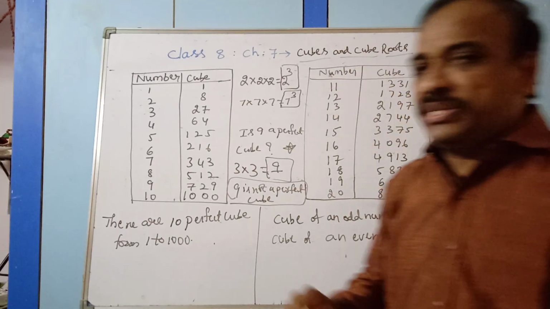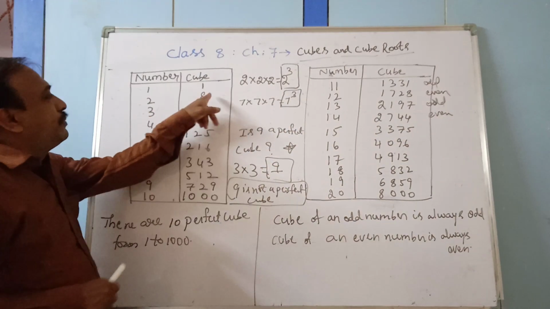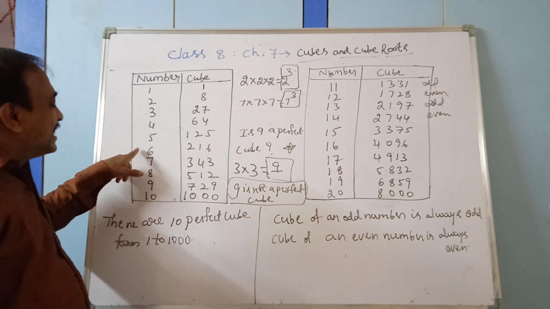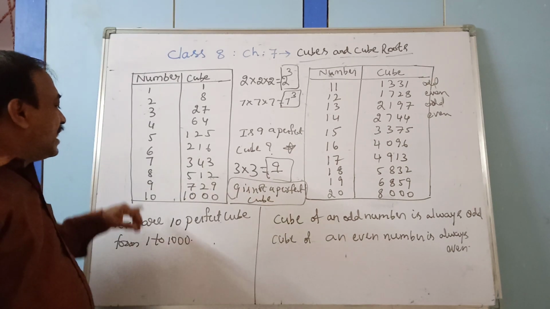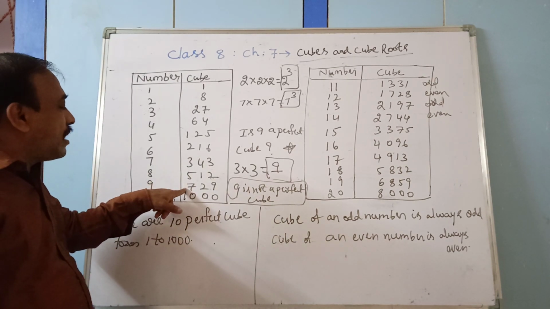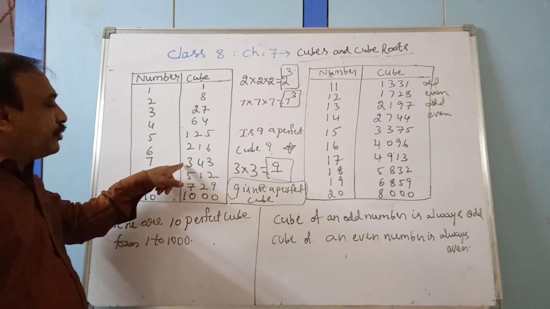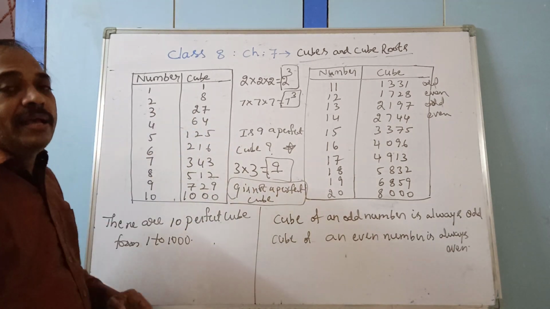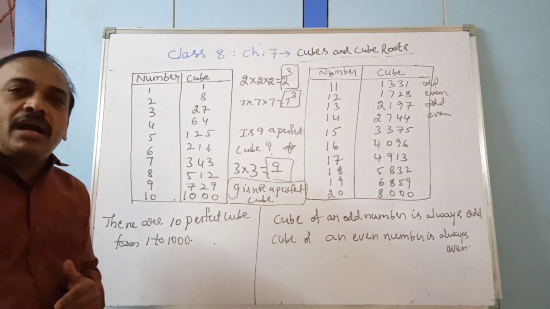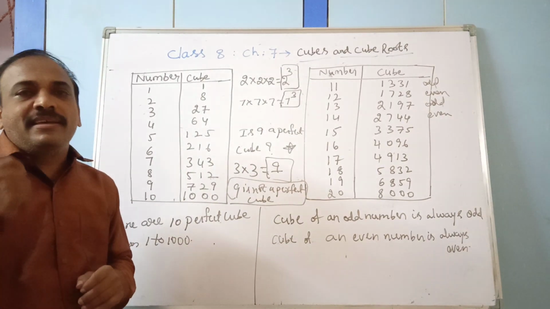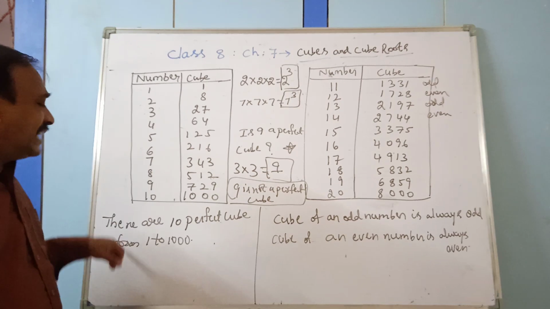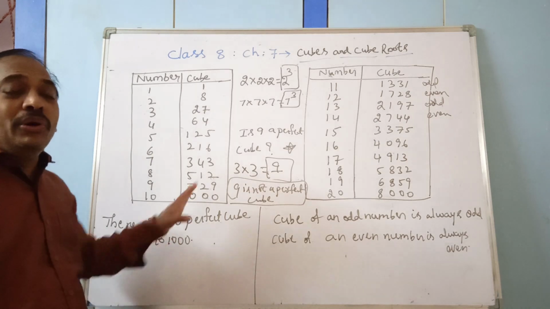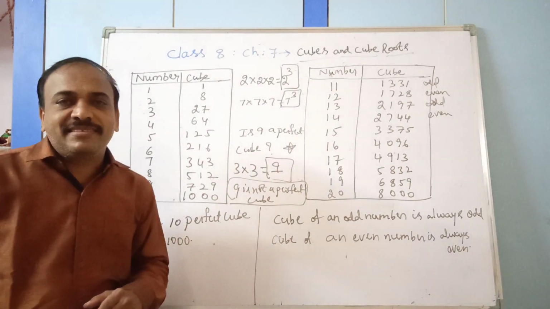Even in the first table you see 2 is an even number, so its cube is also even. 4 is an even number, its cube is also even. 6 is an even number, its cube is also even. Now check it. 9 is an odd number, its cube is an odd number. 7 is an odd number, its cube is also odd. 3 is an odd number, its cube is also odd. So the cube of an odd number is always odd and the cube of an even number is always even. These things you have to remember. And there are only 10 perfect cubes from 1 to 1000. Is it clear? Yes.